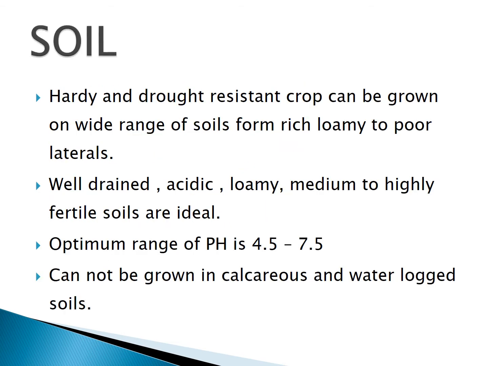Soil: it is a very hardy and drought resistant crop, and can be grown on a wide range of soils from loamy to poor lateritic soils. Well drained, acidic, loamy, medium to high fertile soils are ideal for cultivation of lemongrass. The optimum pH range is 4.5 to 7.5. It cannot be grown in calcareous and waterlogged soil.